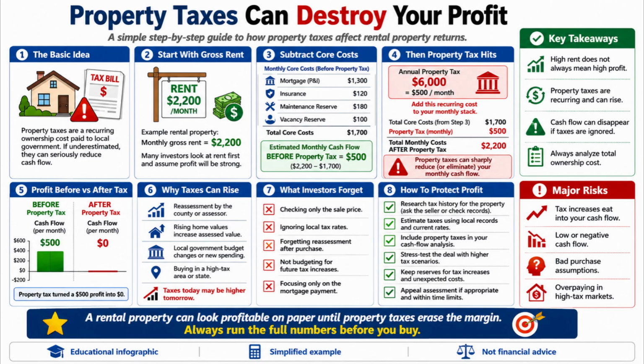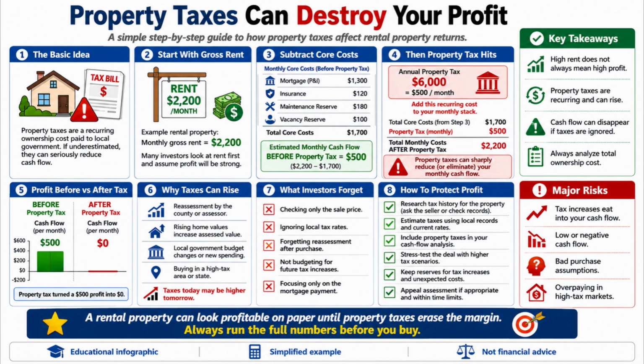So, to protect profit, investors should research the tax history of the property, ask the seller or check public records, estimate taxes using current local rates, and include property tax in every cash flow calculation. They should also stress test the deal with higher tax scenarios and keep reserves for unexpected increases. If the assessment seems too high, investors may also have the option to appeal the assessment, depending on local rules and time limits. However, this should never be the main plan. The safer approach is to buy only when the numbers still work after realistic property tax estimates.